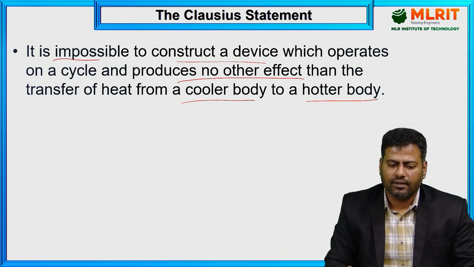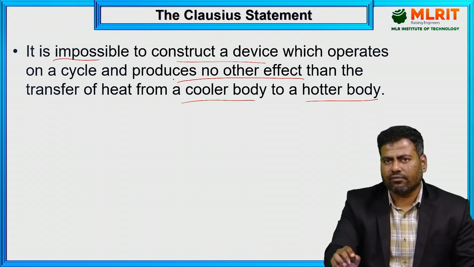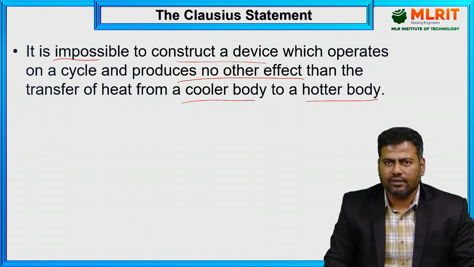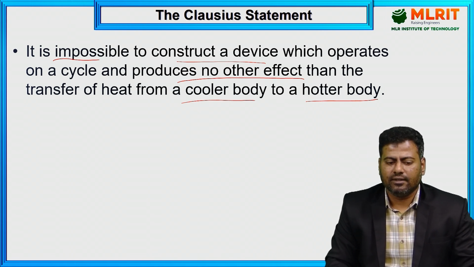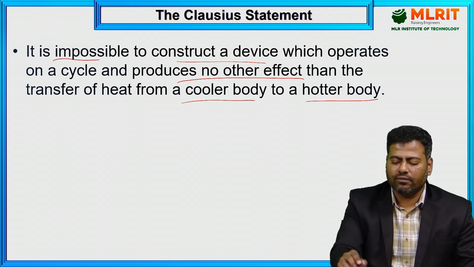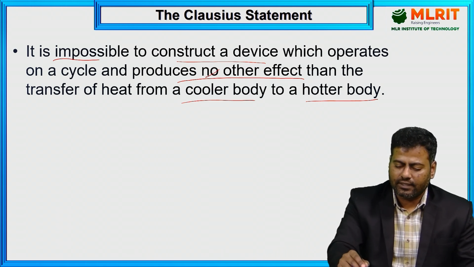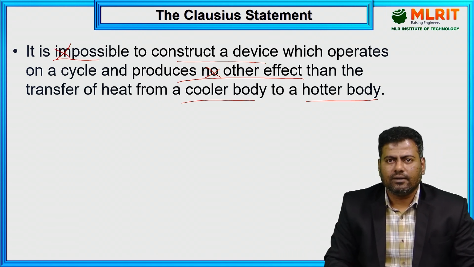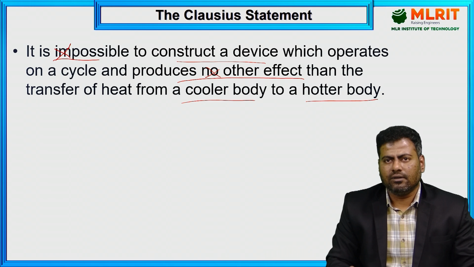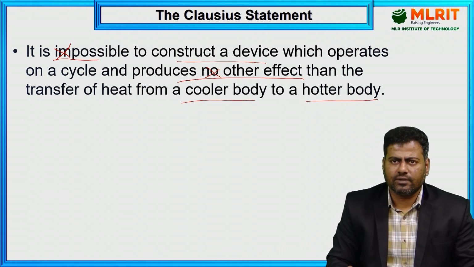and produces no other effect than the transfer of heat from a cooler body to a hotter body. So it is impossible to construct a device to transfer heat from a cooler body to a hotter body with no other effect. With other effect, it is possible. By expenditure of some work done, I can transfer the heat from a cooler body to a hotter body. That is what the conservation says.